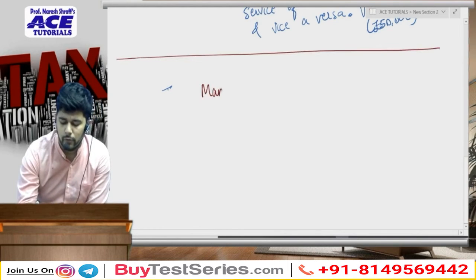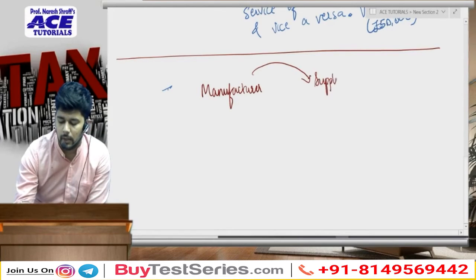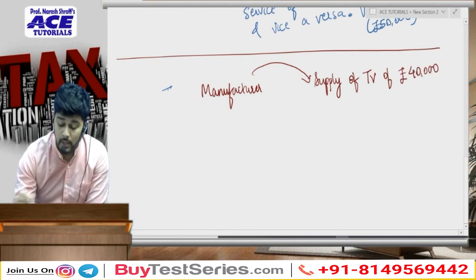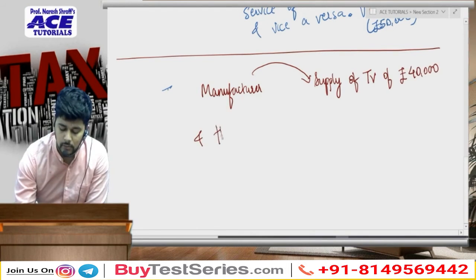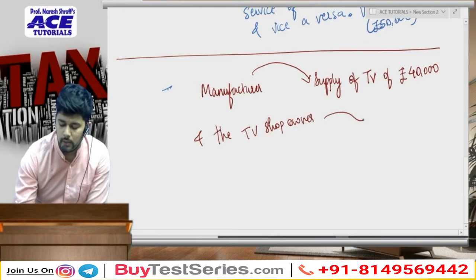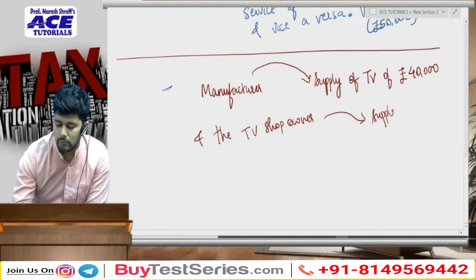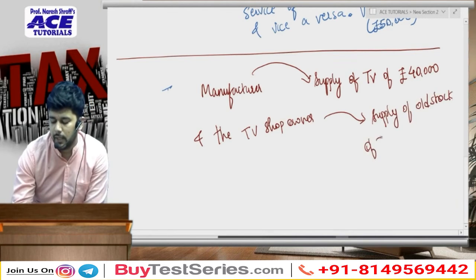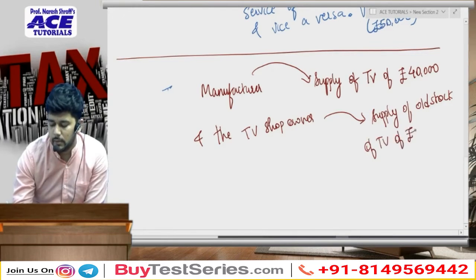The manufacturer is making a supply of television of rupees 40,000, and the TV shop owner is making a supply of old stock of television of rupees 7,000.